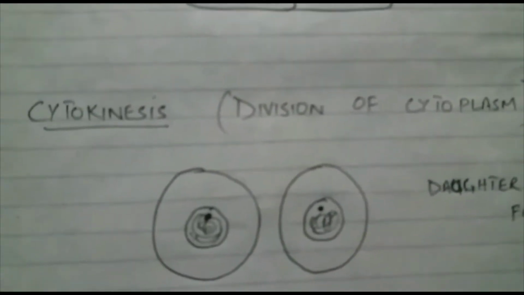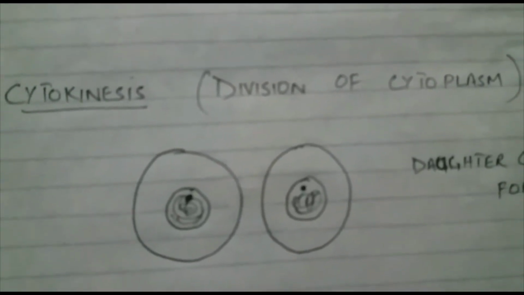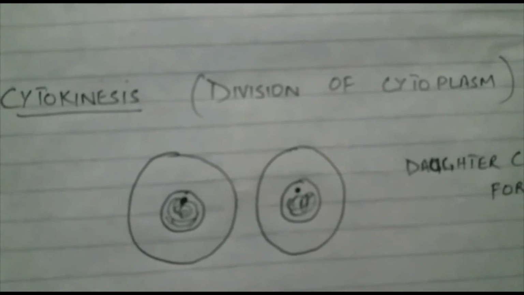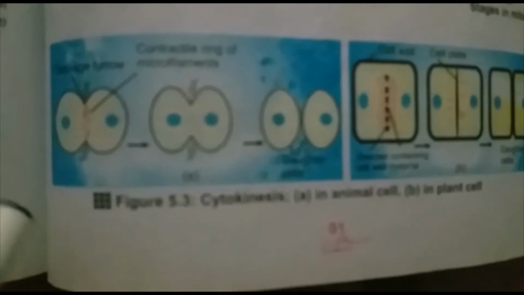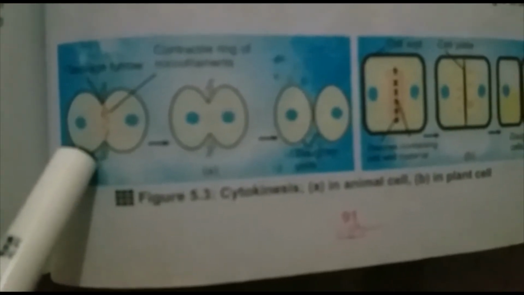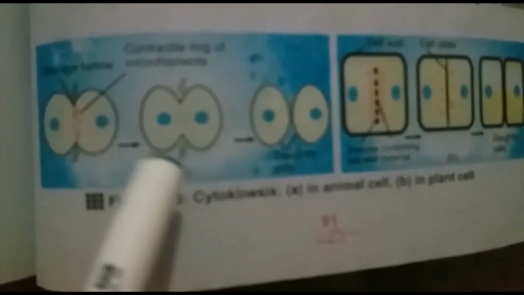Cytokinesis, as I already told you, is the division of cytoplasm, but it occurs differently in animal and plant cells. In animal cells, cytokinesis occurs by a process known as cleavage. A cleavage furrow develops where the metaphase plate used to be, the furrow deepens and eventually pinches the parent cell into two daughter cells.